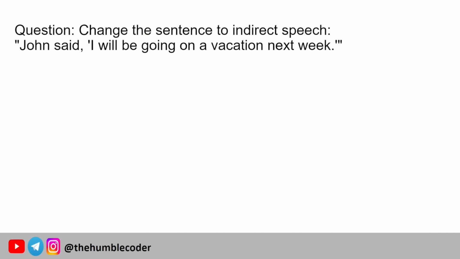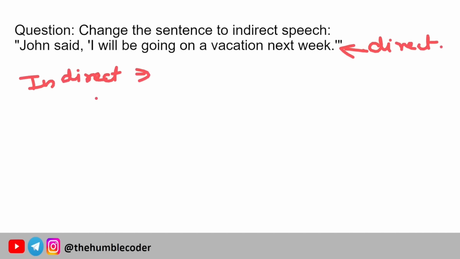Change the sentence to indirect speech. We have a sentence: John said, "I will be going on a vacation next week." Okay, so this is what? This is direct speech. The indirect version of this sentence will be: John said that. Now you know, whenever we convert a sentence into indirect speech, that sentence is said by someone else.